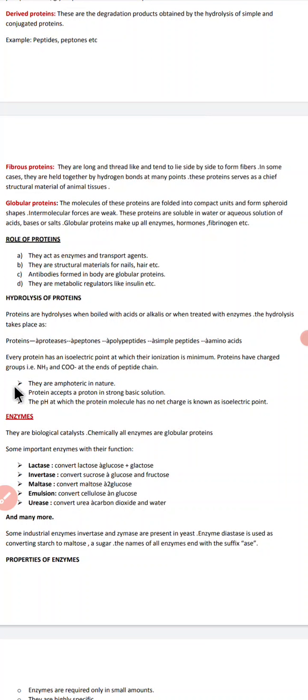Proteins are generally amphoteric in nature because they contain both acidic and basic groups. The protein accepts a proton in a strong basic solution. The pH at which the protein molecule has no net charge is known as the isoelectric point.